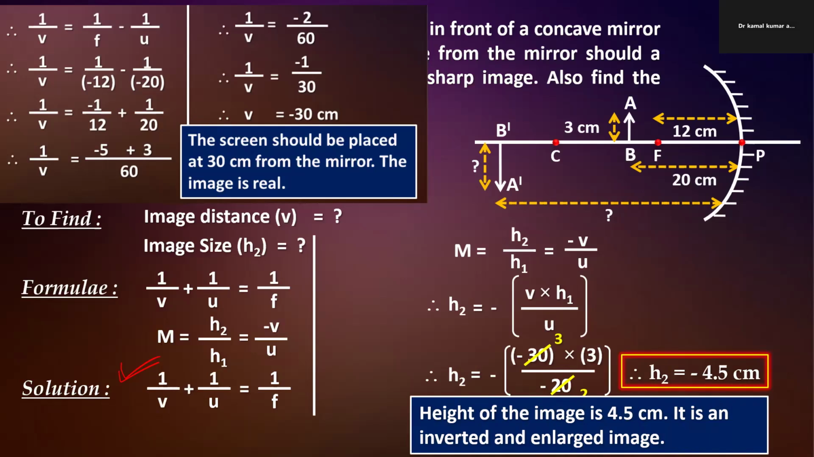In height, negative is showing that the image is inverted. If you put that 4.5 in the formula h2 by h1, we can easily identify that the height of the image is more than the height of the object.